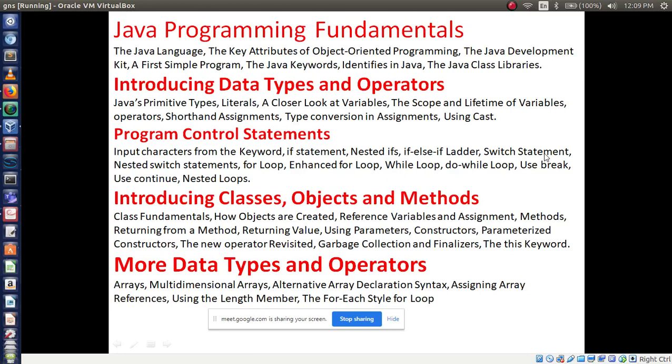And we have also studied, apart from the traditional data types, more data types and operators, that may be bit shift, left shift operator, or we can say bitwise operators, right? And also we have studied arrays and multi-dimensional arrays, and two important things we have studied in this concept, that is the length member, and another important one is the for-each style, or enhanced for loop.